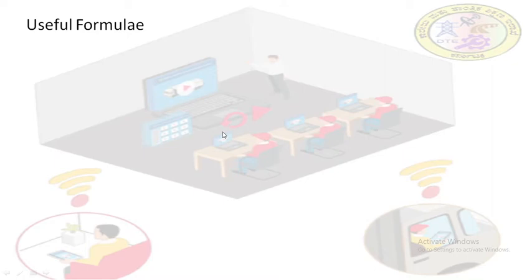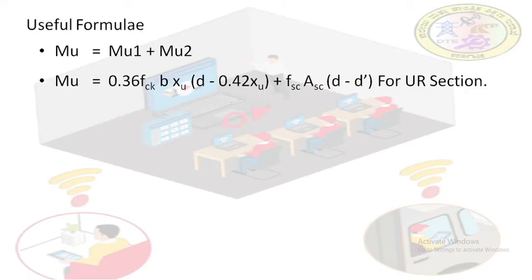Okay, now we just revise some useful formulae. Total ultimate moment of resistance, Mu is equal to Mu1 plus Mu2. Now total moment of resistance, Mu is equal to 0.36 fck into b into xu (d minus 0.42 xu). Here fck is the characteristic strength of the concrete, b is the width or breadth of the beam, xu is the depth of neutral axis, d is the effective depth, plus the second component.